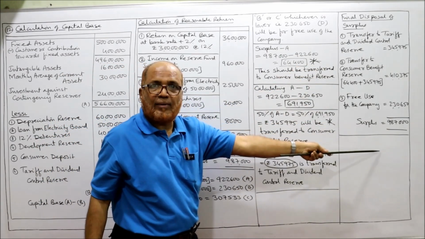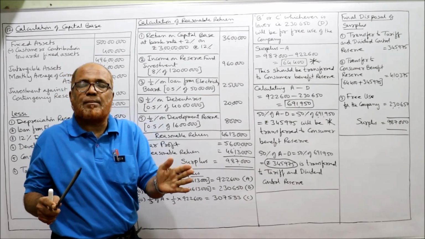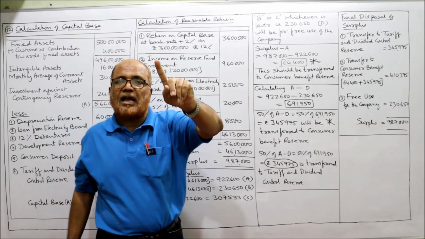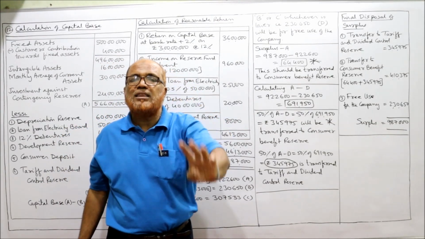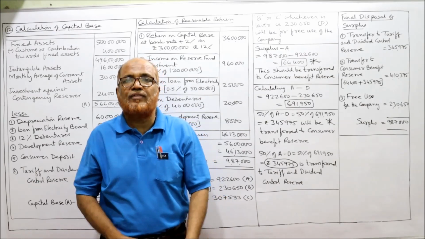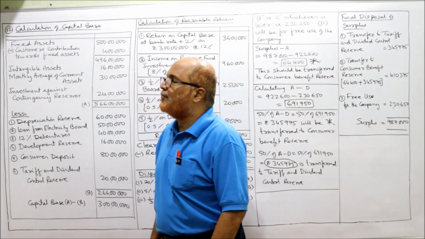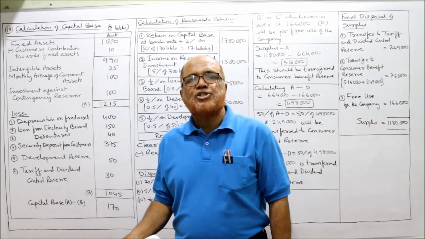This is for our confirmation that whatever surplus we got here, the same surplus should be dispersed between these three. What are the three? Transfer to tariff and dividend control reserve, transfer to consumer benefit reserve, and thirdly, free use of the company. That's it. So this is the end of problem number 12. Come on, now we'll start the next problem.